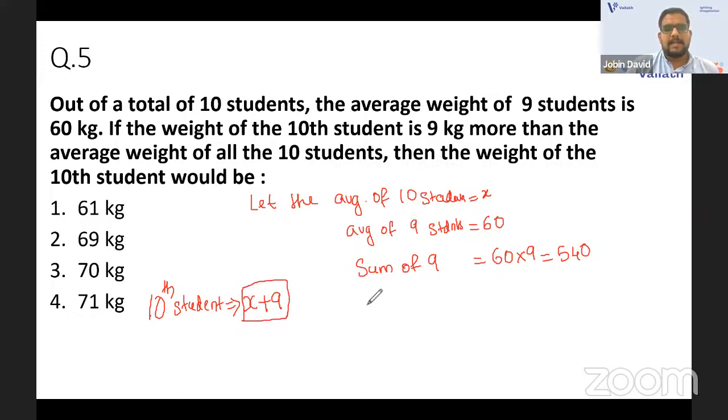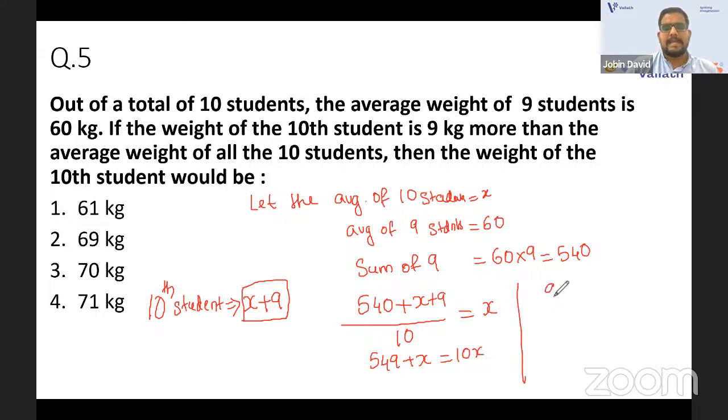Now, 540 plus the 10th student's weight, divided by the whole 10, gives us X, the average of 10. So by solving it, 549 plus X will be equal to 10X. When we solve the equation, we have 9X is equal to 549, and X is equal to 549 by 9, which is 61.